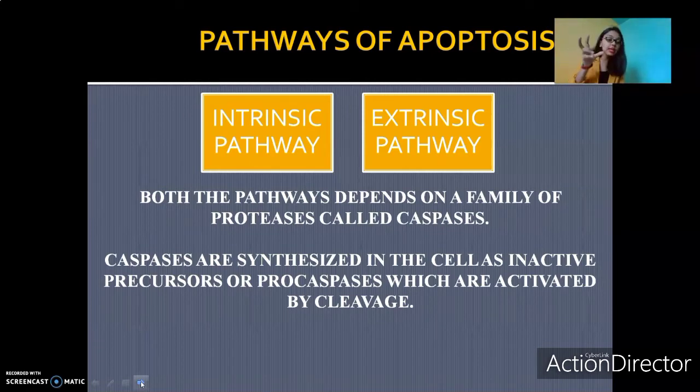So a particular family of proteases is caspases. An example of proteases is caspases. Both these pathways make use of caspases. Caspases are present in the normal cell, but in an inactive form called procaspases. The inactive caspases are called procaspases. Initially, in all the cells, the caspases are inactive. They get activated by cleavage. Cleavage is the splitting. When the procaspases are cleaved, when they are split, when they are cut, only then do they become activated, and they are now called activated caspases.